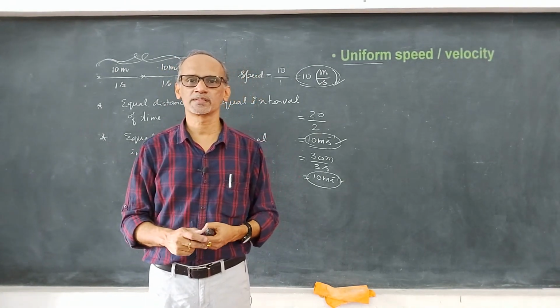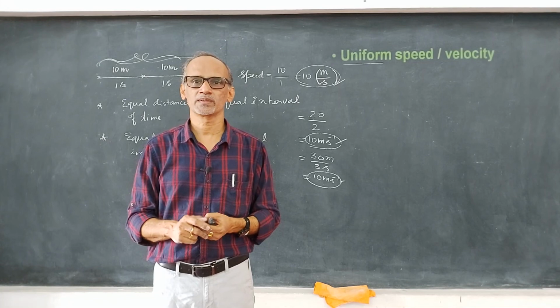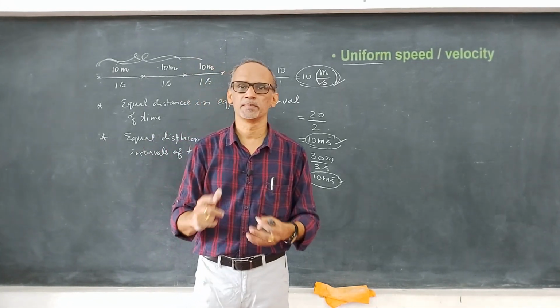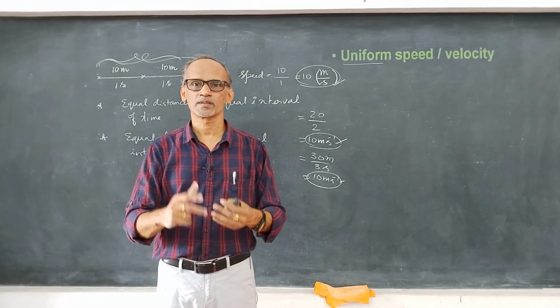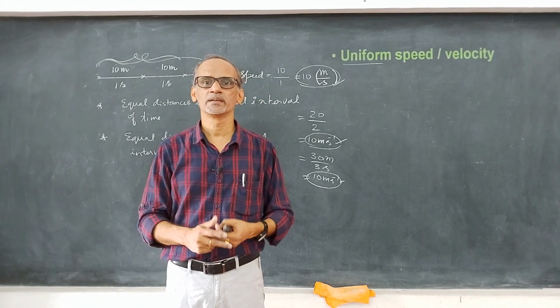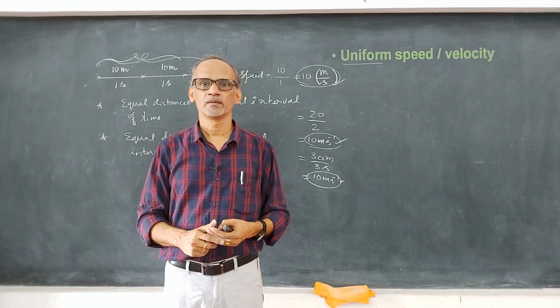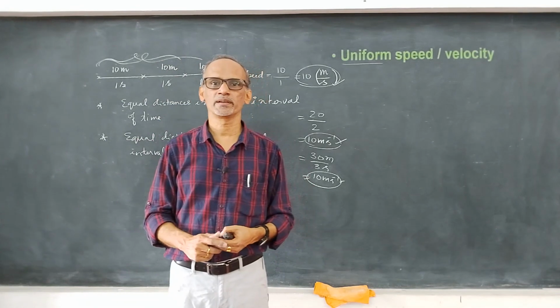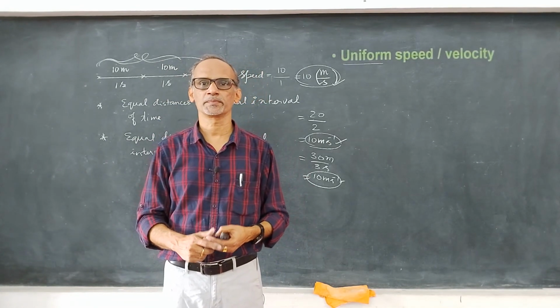So what is the SI unit of speed and velocity? Meter per second. What is the dimensional formula of speed and velocity? LT minus 1. So I am going to continue the rest of the topic in the next class. We are going to learn a lot of very important basic terms, which are useful in other chapters too.